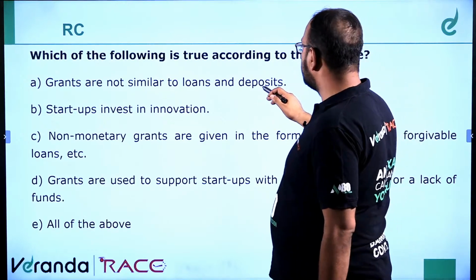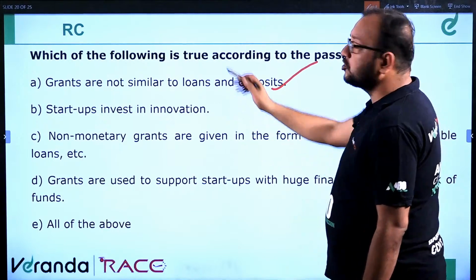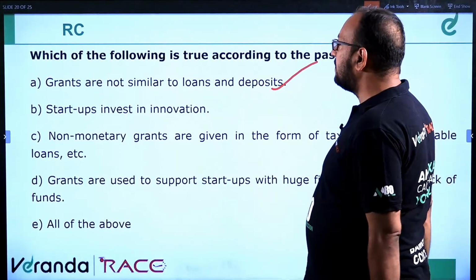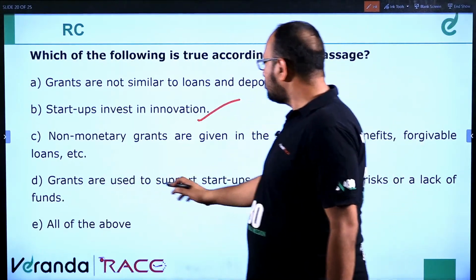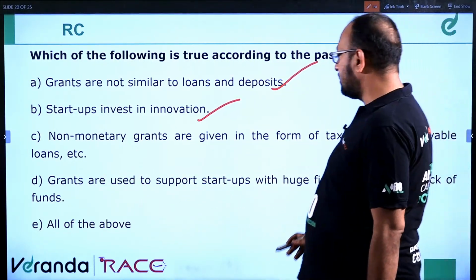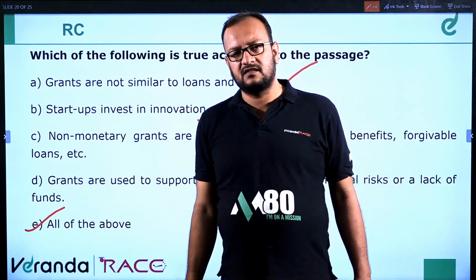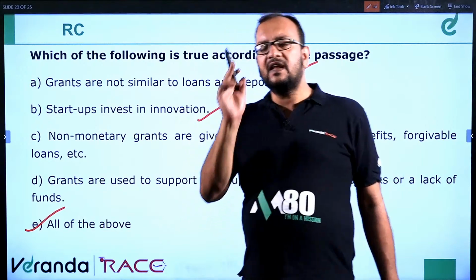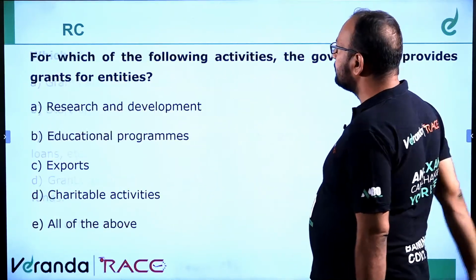Grants are not similar to loans and deposits. This is correct, which is true according to the passage. Startups invest in innovation. Correct. Grants are used to support startups with huge financial risk. All of the above. If 2 or 3 are correct, all of the above are correct. Is it clear to you? So we are left with 2 questions. Let's move ahead to the next question and see if we can answer.